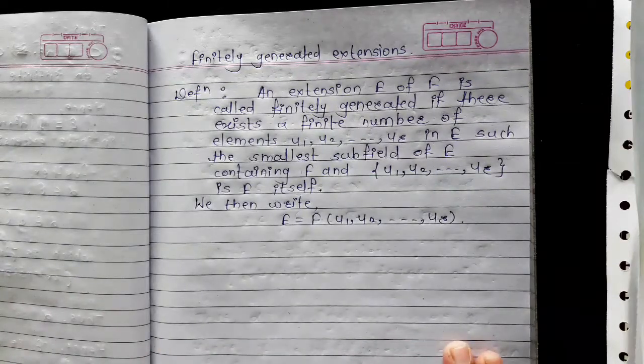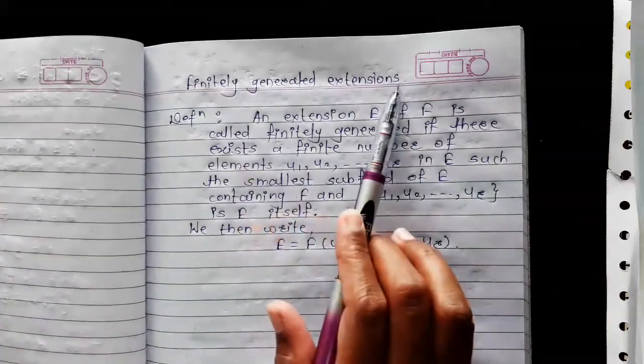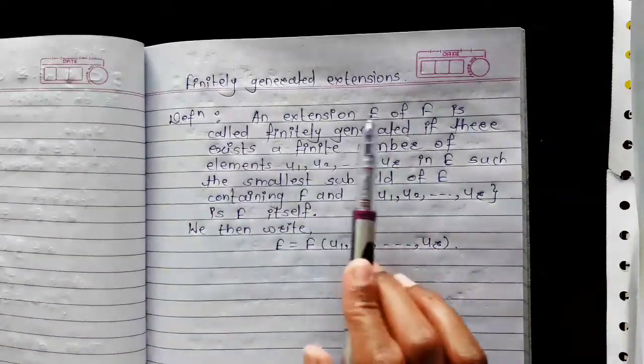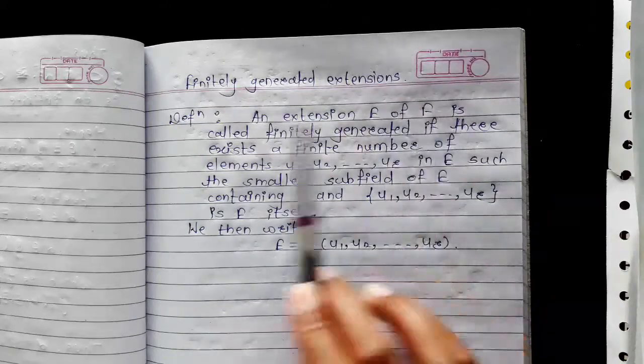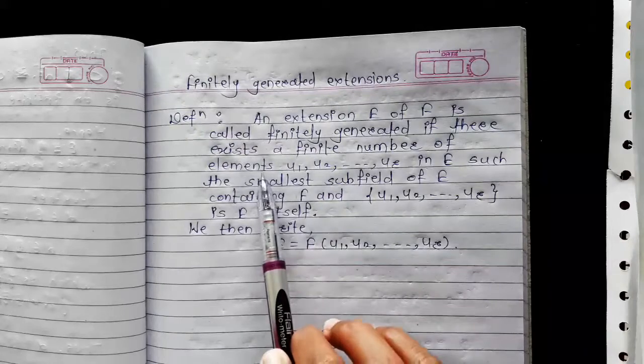Welcome friends. In our previous video, we had studied the example of an algebraic extension which is not a finite extension. Now the next definition is finitely generated extension. An extension E of field F is called finitely generated if there exists a finite number of elements